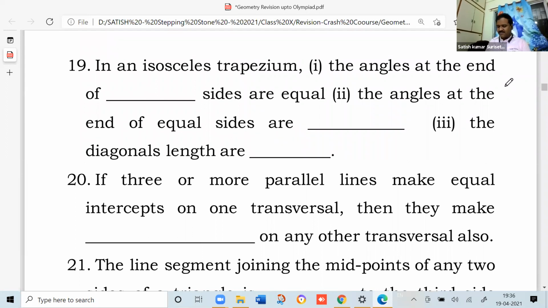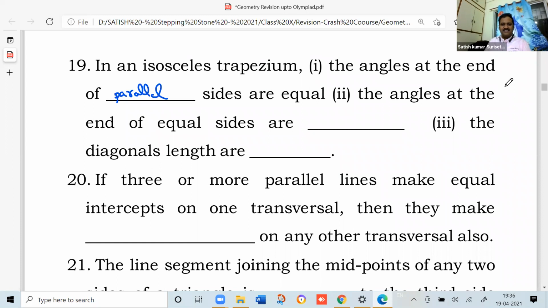In an isosceles trapezium, the angles at the end of parallel sides are equal.